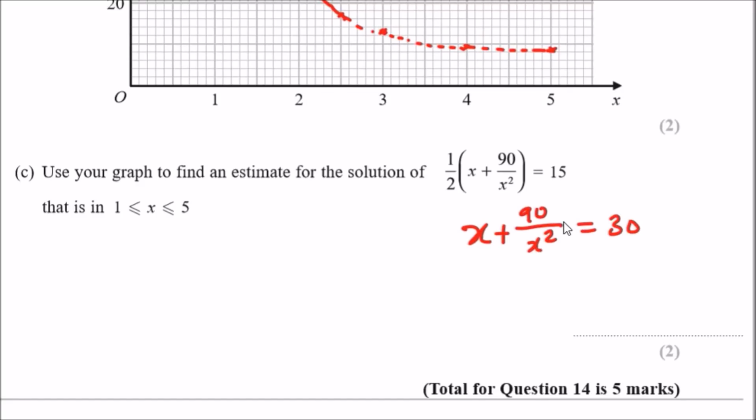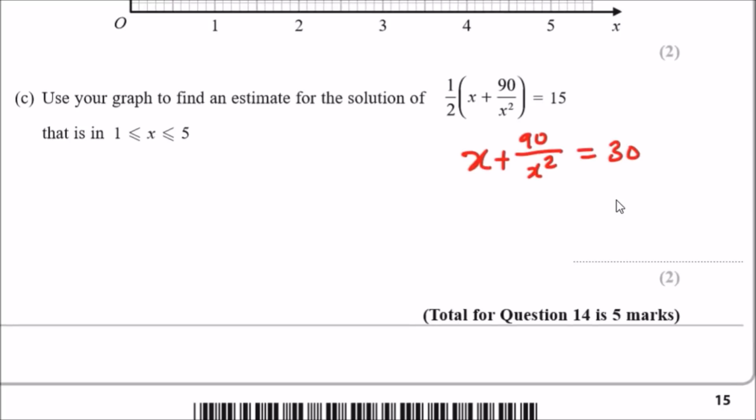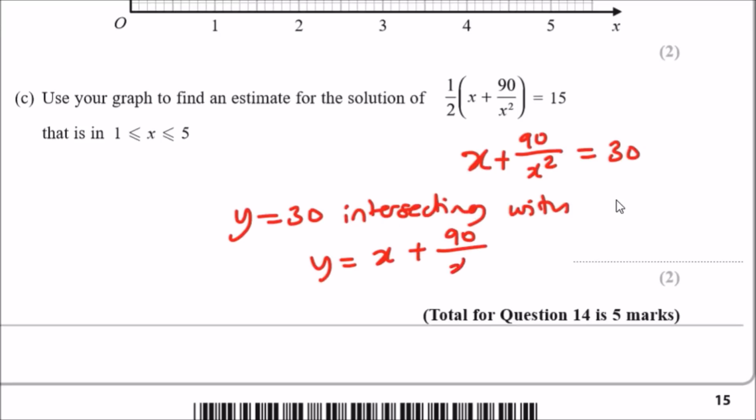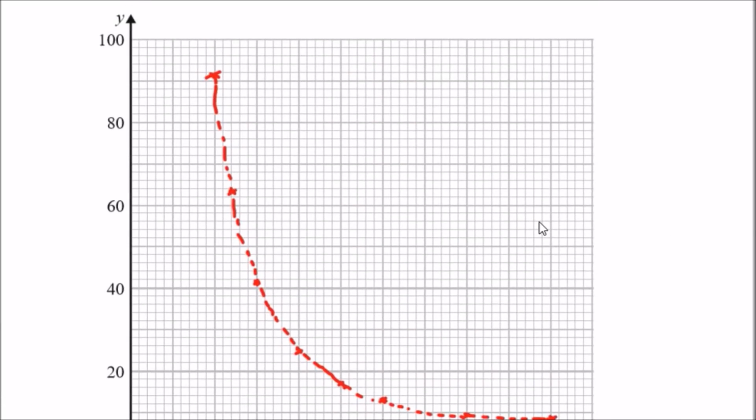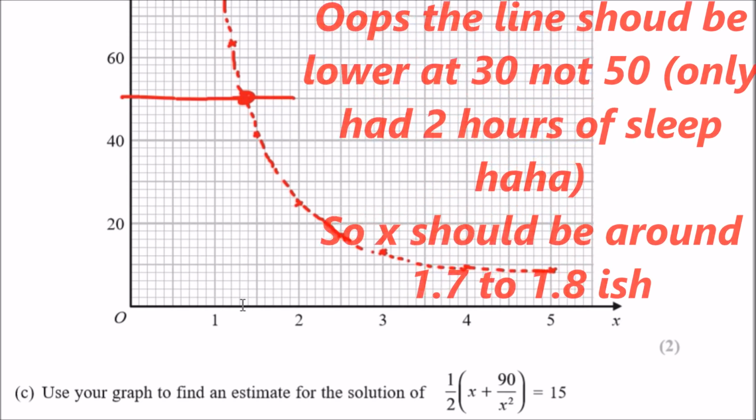equals 30, and we can clearly see that that 30 has been replaced by y. So this means that there was a line of y equals 30 intersecting with our curve of y equals x plus 90 over x squared. That's what happens here. When this happens, these two become equal. So all they want us to do is draw a line of y equals 30 first. So y equals 30 cuts from here, straight line, and it seems to cut around here. And this seems to be equivalent to, if I'm doing it correctly, about 1.3 to 1.4.